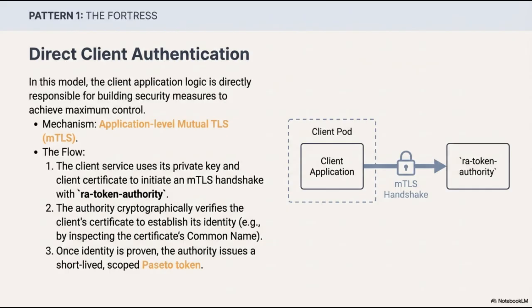The flow works as follows. First, the client application uses its private key and client certificate to initiate an MTLS handshake with the Raw Token Authority.